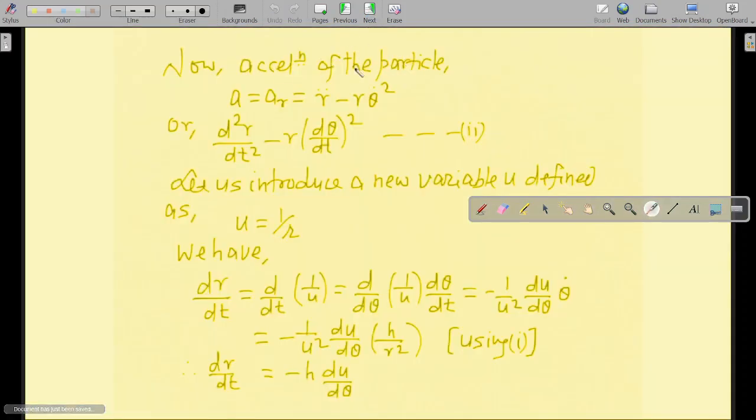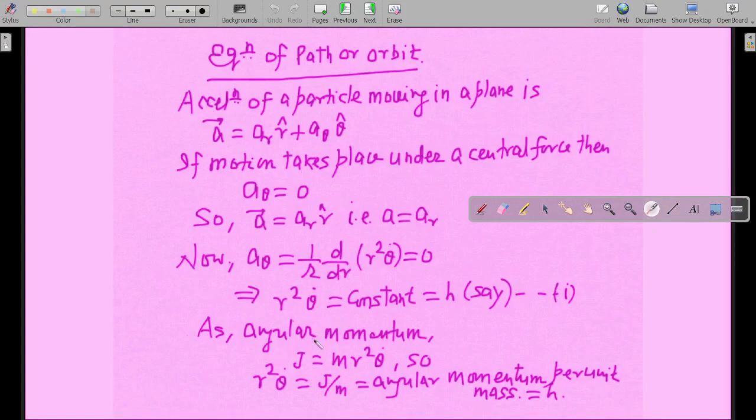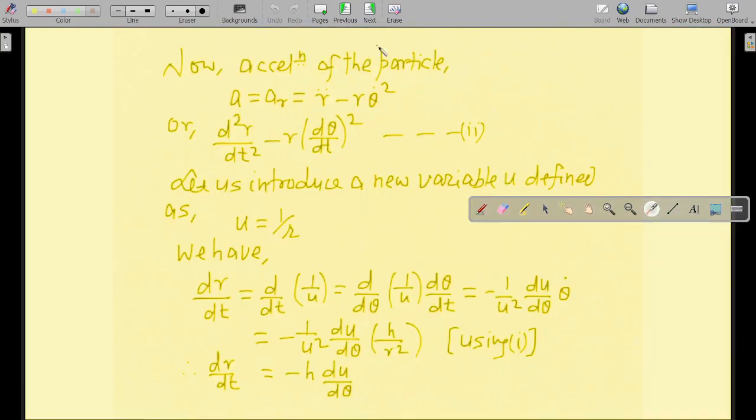Now, acceleration of the particle, how will it be given? A equal to ar equal to r double dot minus r theta dot square. We have already found this expression in the previous lectures. So let us write acceleration equal to d2r by dt2. Double differentiation of displacement is equal to acceleration.